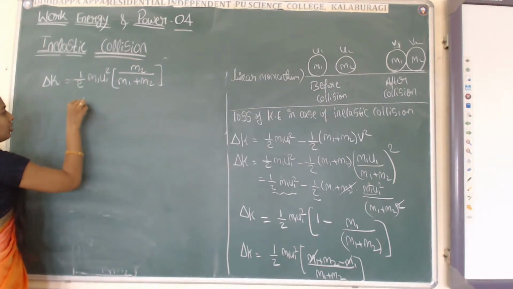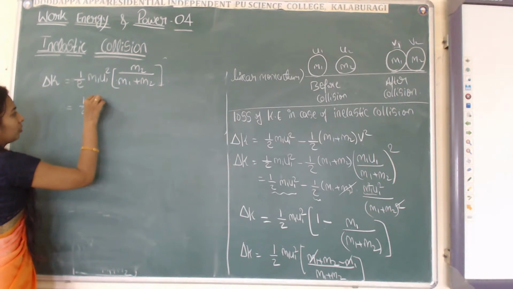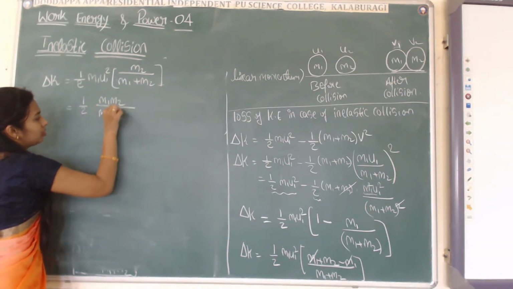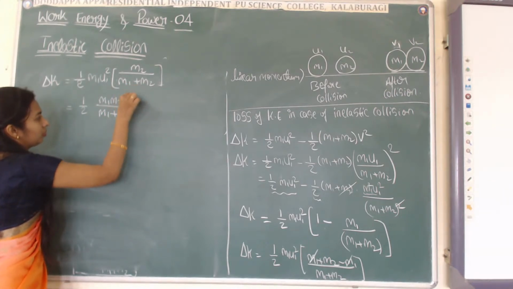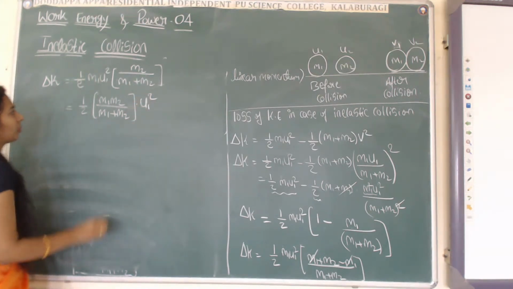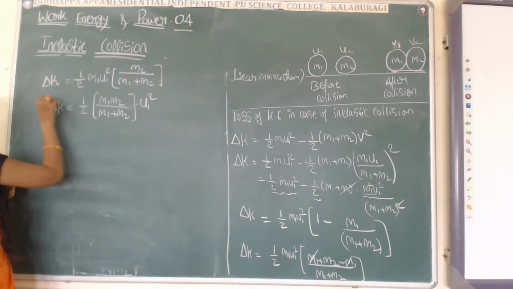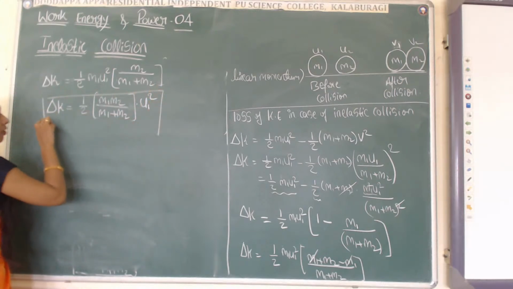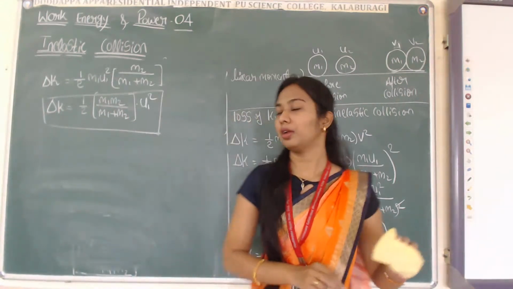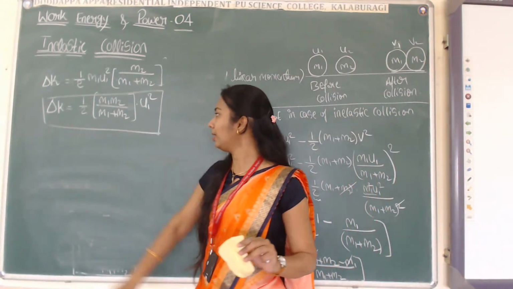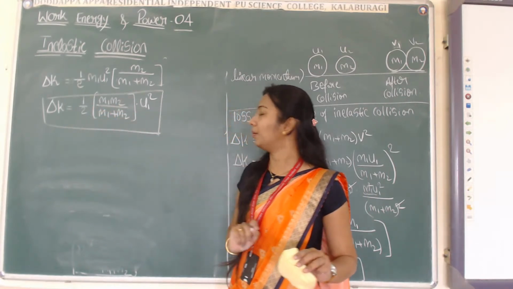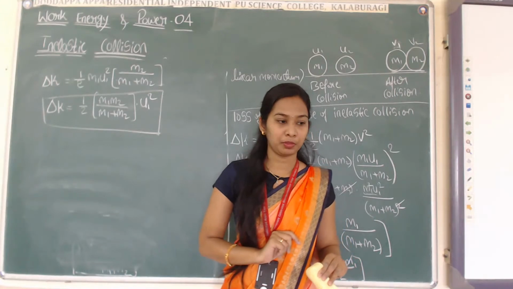This I can write as half m1 m2 divided by m1 plus m2 into u1 square. That is the loss of kinetic energy in case of inelastic collision. The loss of kinetic energy in case of inelastic collision is given by delta K equals half m1 m2 divided by m1 plus m2 into u1 square. Clear?